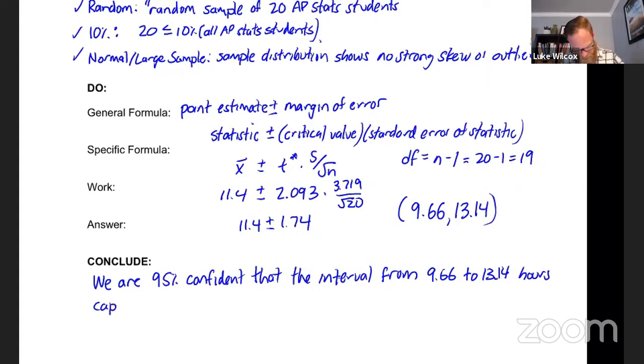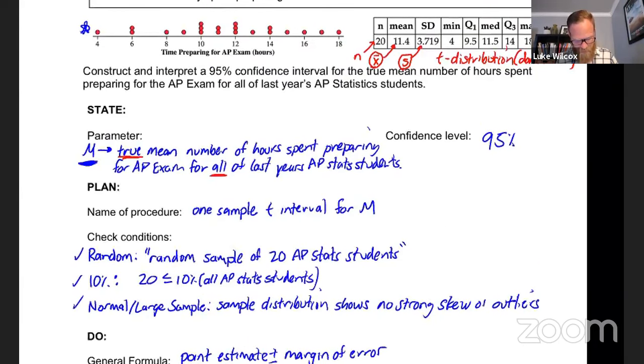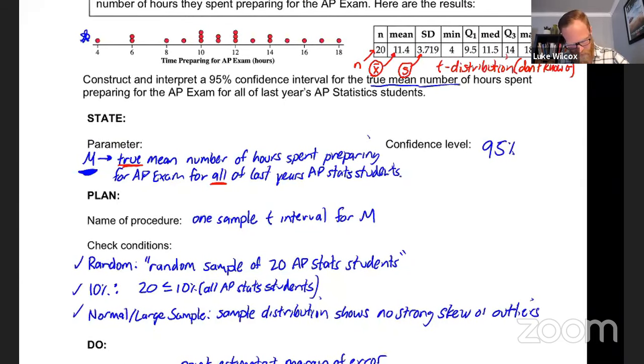And then we want captures the. Now, the thing we're trying to capture, remember, is the parameter, which really just comes from the wording of the question. So I can literally steal these words from the question and bring those down into my conclusion here.